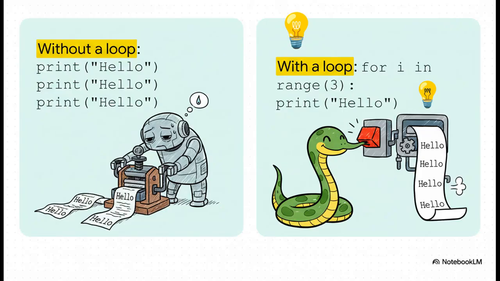And this right here perfectly shows you the power of loops. I mean, look, manually typing print hello 3 times isn't just a pain, it's practically asking for a mistake. But with a simple for loop, bam, same result, 2 clean lines. This is what iteration is all about, writing less code to do more work and doing it way more reliably.